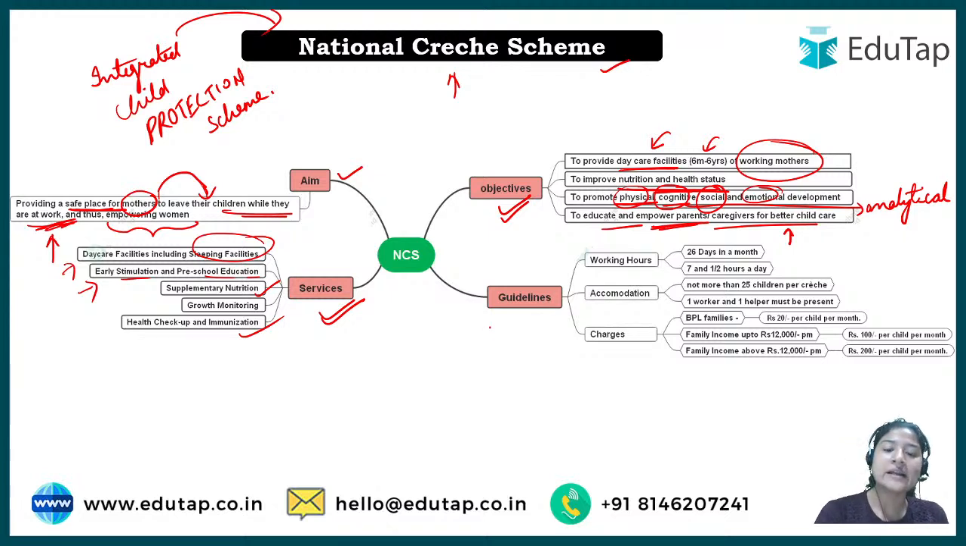Now, what are the guidelines for the national crèche scheme or the crèche organization? First of all, working hours. What would be the working hours? The crèche would be open 26 days in a month. So in a month, this crèche would be open for 26 days, all right. You can assume the 4 remaining days would be Sundays, where the family would be available for the child, right? Approximately 30 days are there, right?